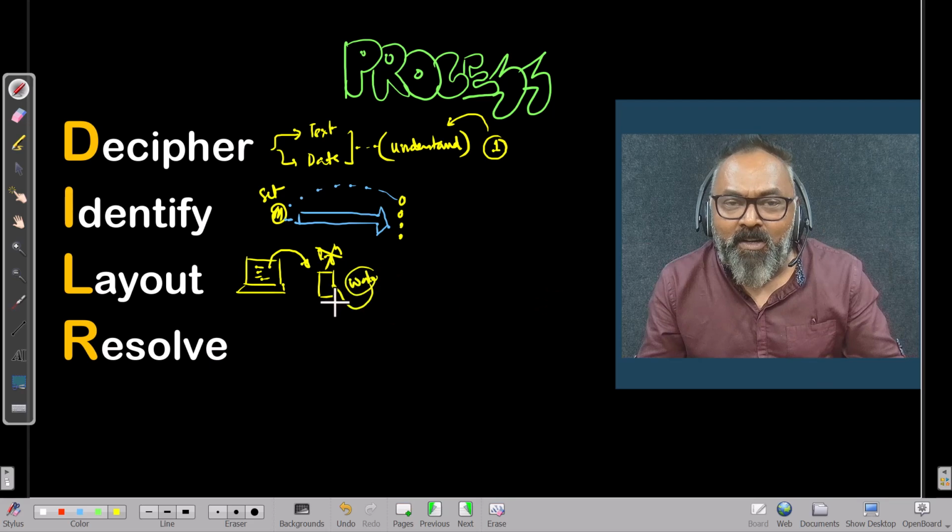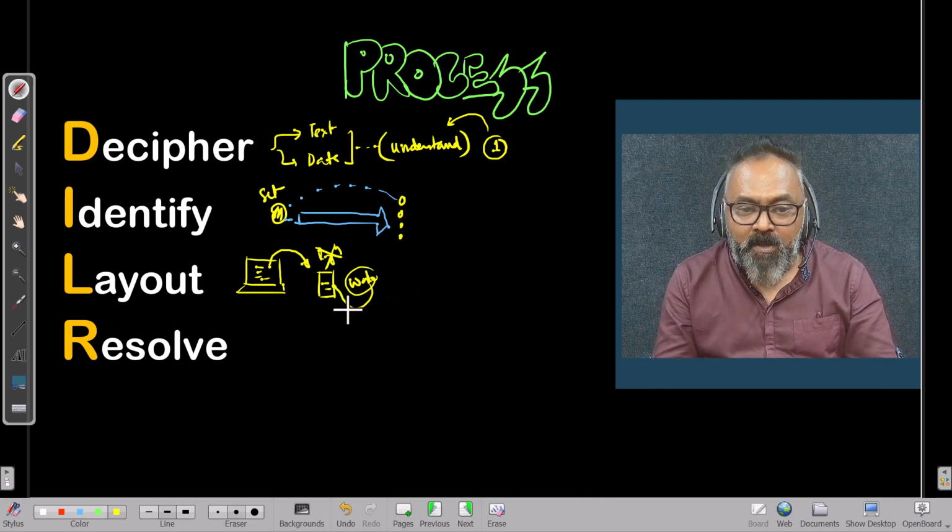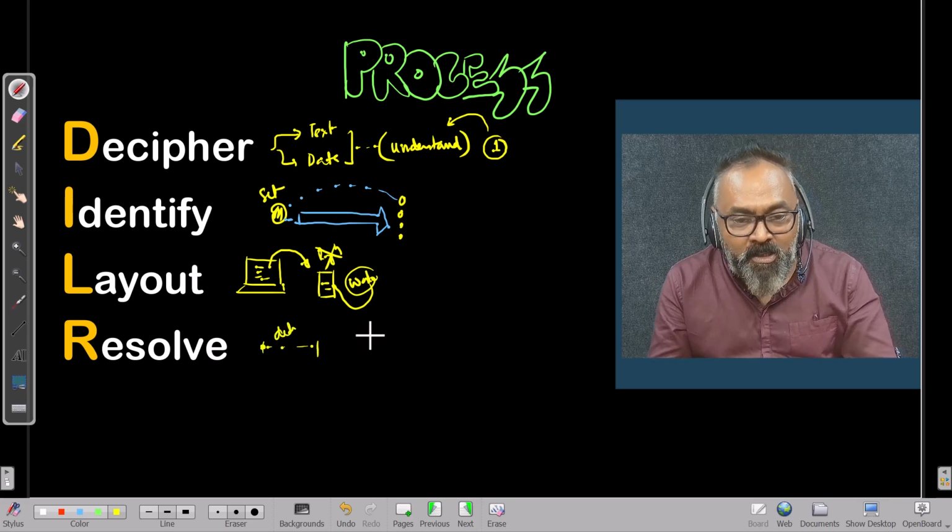Your paper is not for rough work. Stop calling it rough work. "Oh, can you give me a rough sheet?" What do you mean, rough sheet? To do what? It is the main, important thing. Then I have the ability to lay out the information in a process, and whatever is required, I can draw inferences. I can do deduction. I can go beyond and answer this question.